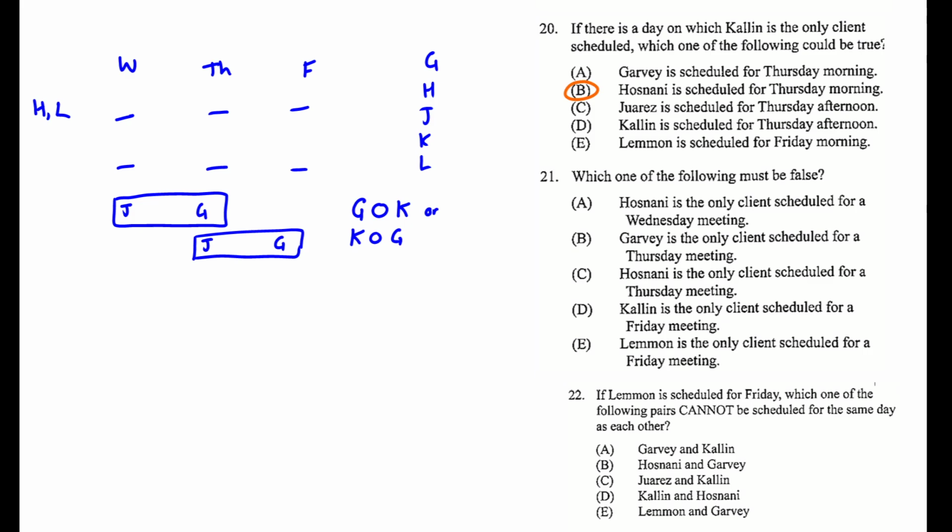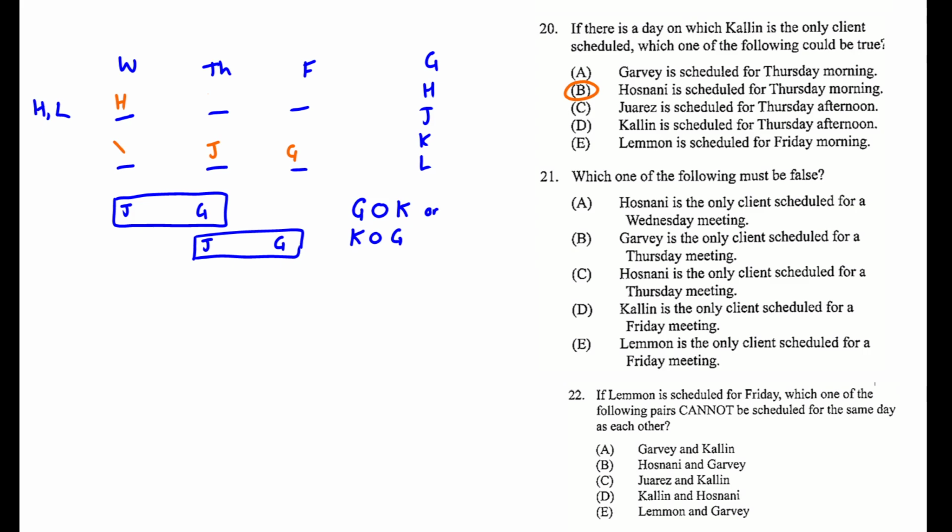So H is the only client scheduled for a Wednesday meeting. That would mean that H has to be here, which means we're going to be forcing J and G into one of these spots. We need to leave room for L in one of those. Let's just try this one out.